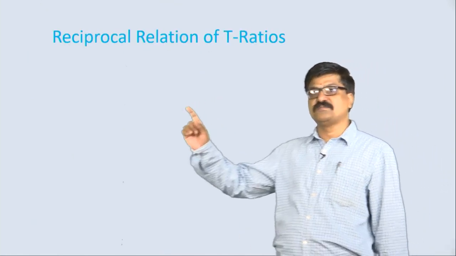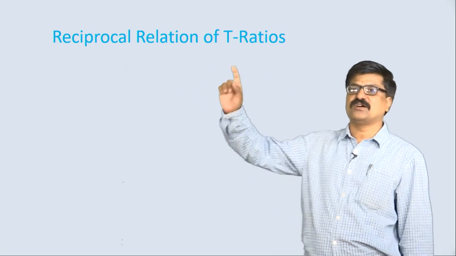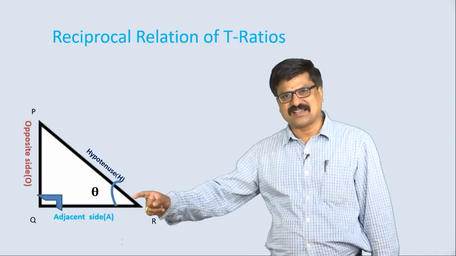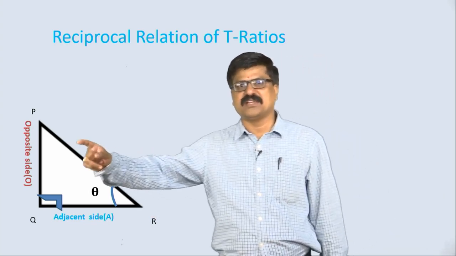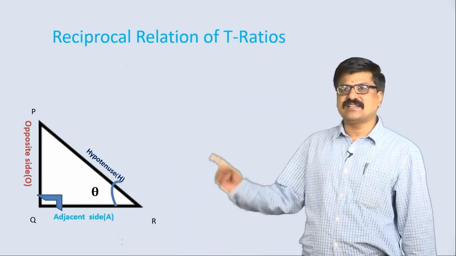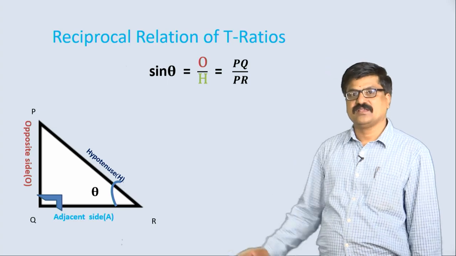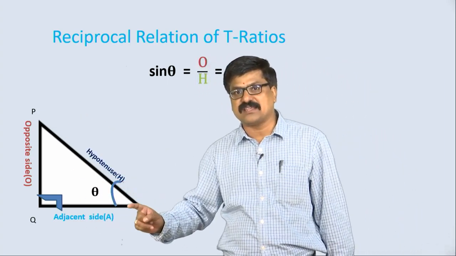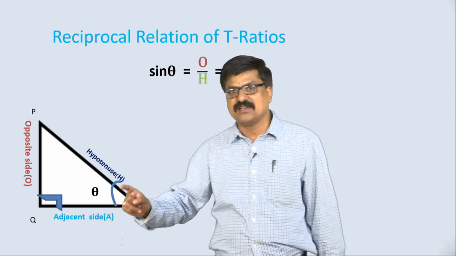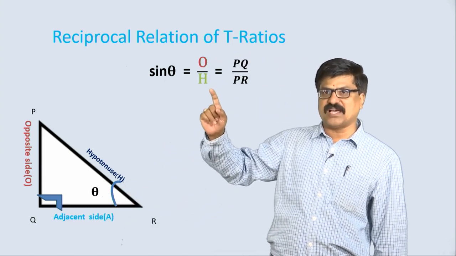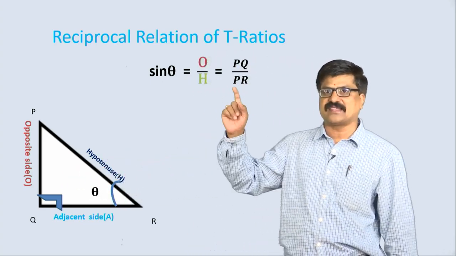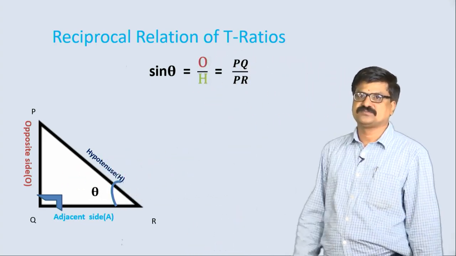The next comes the reciprocal relation of trigonometric ratios. What is that? We know a right angle triangle is there, we have named all 3 sides. Let us take sin theta. With respect to PQR, R is marked as theta, so opposite by hypotenuse, that is PQ by PR, is sin theta.